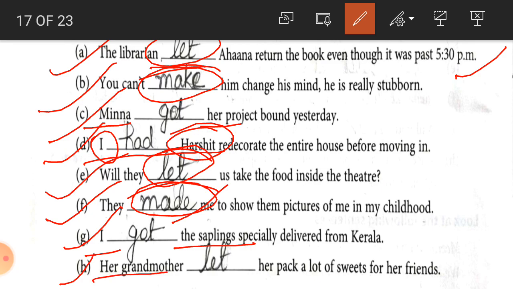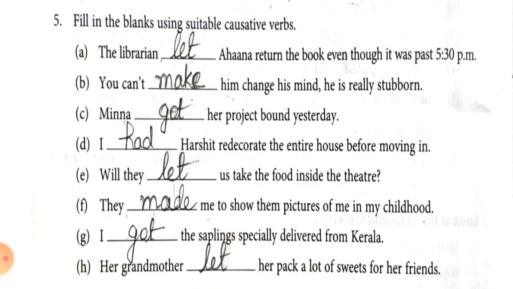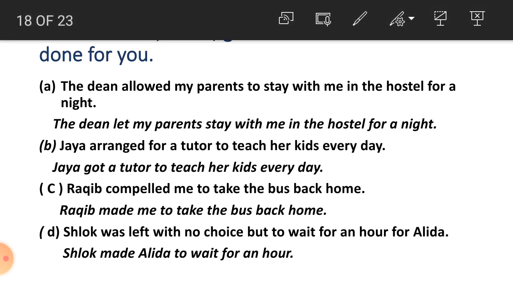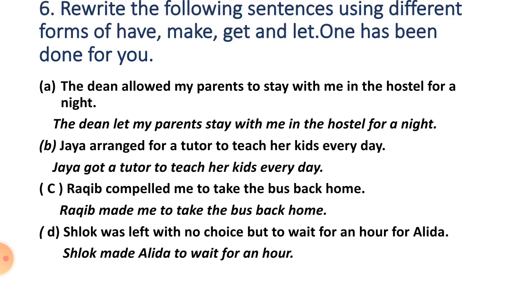Number H. Her grandmother let her pack a lot of sweets for friends. So let in the sense of permission is used here. So we have done the exercise, student, with the explanation. Now number 6, rewrite the following sentence using different forms of have, make, get and let. One has been done for you.